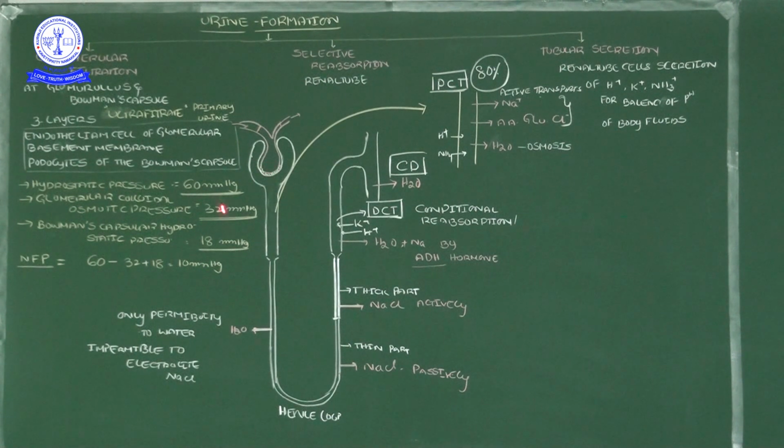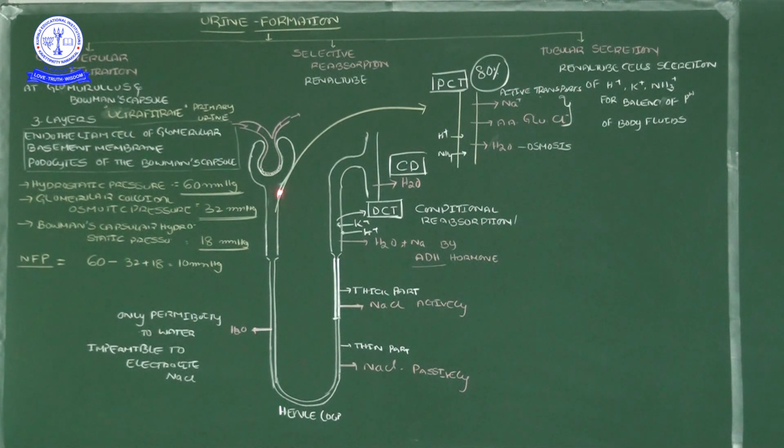The remaining part continues in the form of a tube, so we call it the renal tubule. The renal tubule is again divided into several parts based on their characteristics.